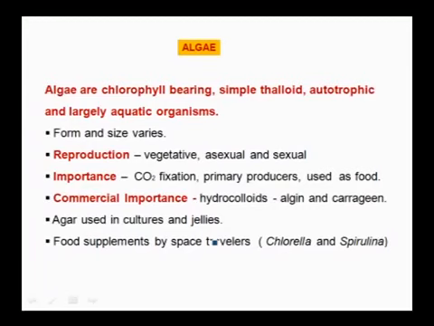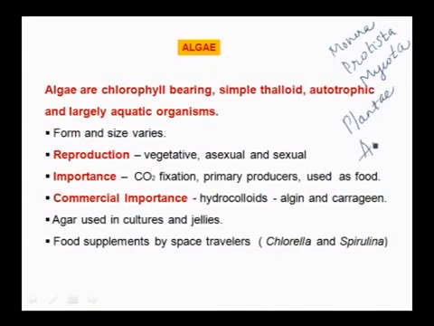We all know that R.H. Whittaker in the previous classes classified the living organisms into 5 kingdoms. That is kingdom Monera, Protista, Mycota, Plantae and Animalia.